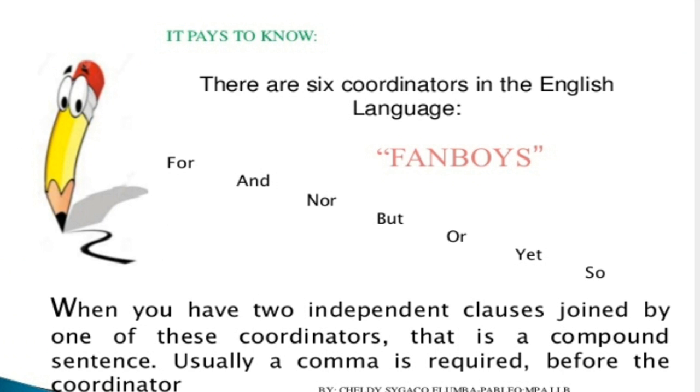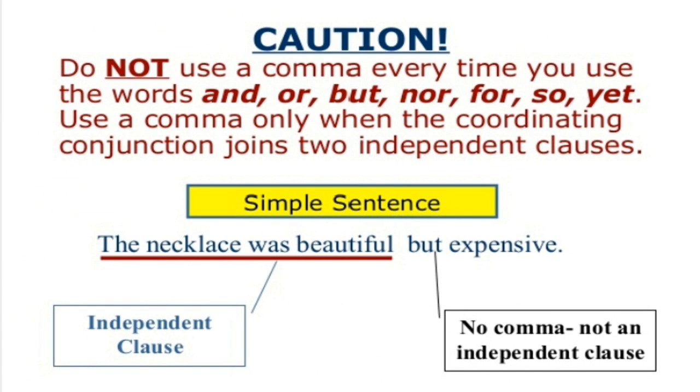That is the FANBOYS. F is for, A is for and, N is for nor, B for but, O for or, Y for yet, and S for so. When you have two independent clauses joined by one of these coordinators, that is a compound sentence. Usually a comma is required before the coordinating conjunctions.